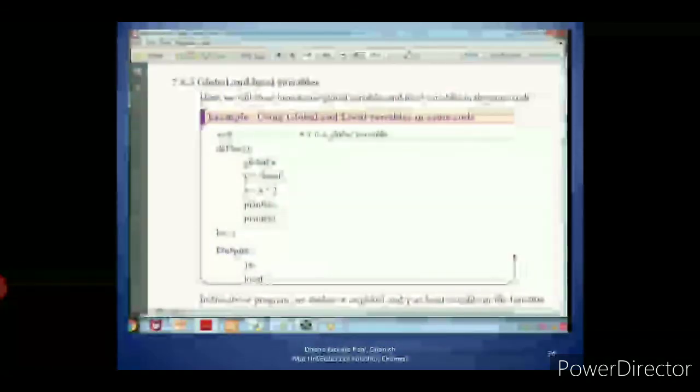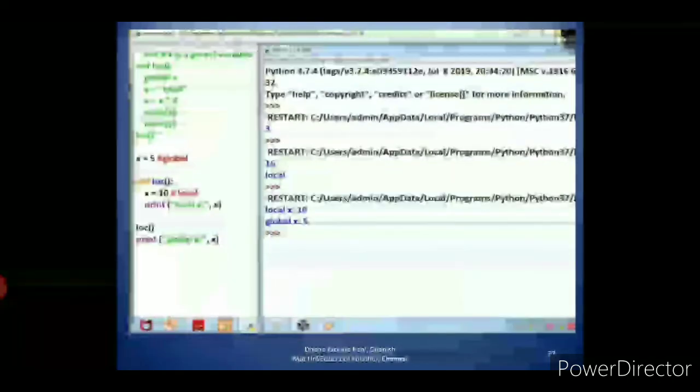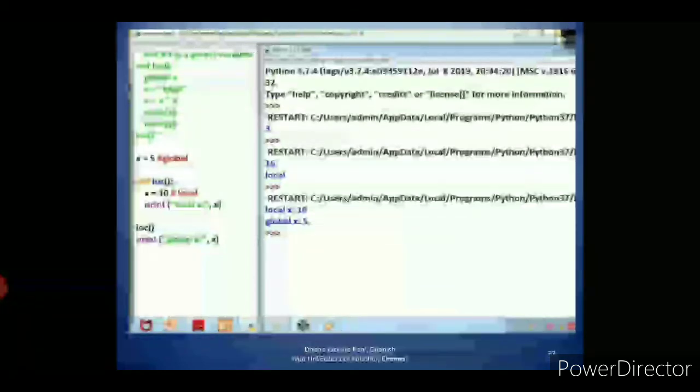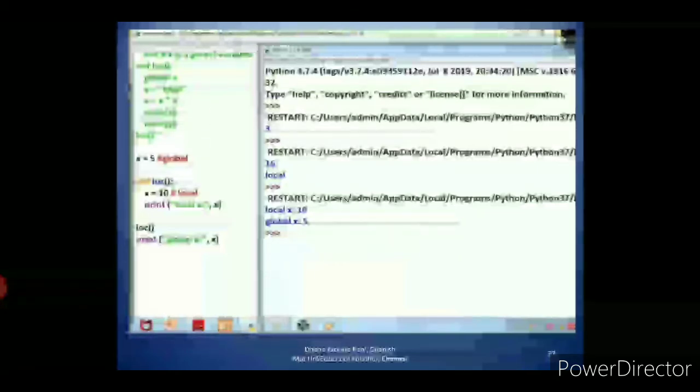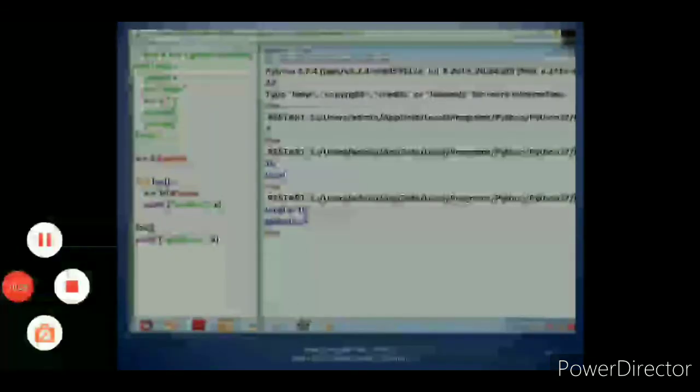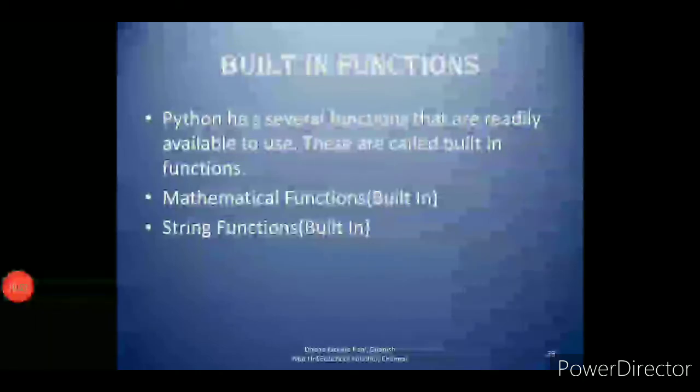In case you are using the same variable name for both a local and a global variable, you have to use the global keyword. Before calling the function, you can access the local variable. After calling the function, you can access the global variable. So next one, built-in functions and mathematical functions.